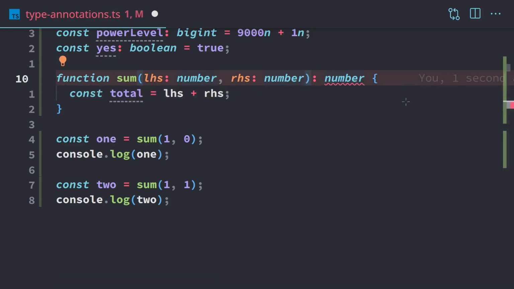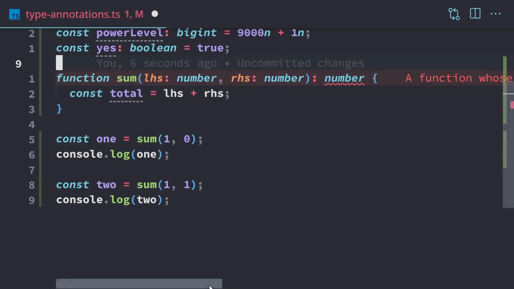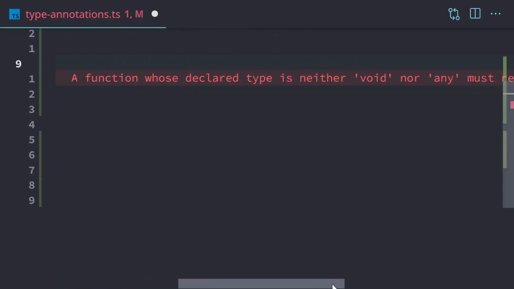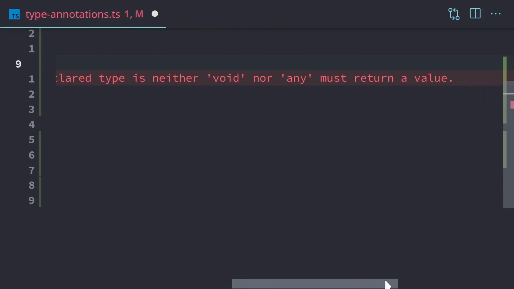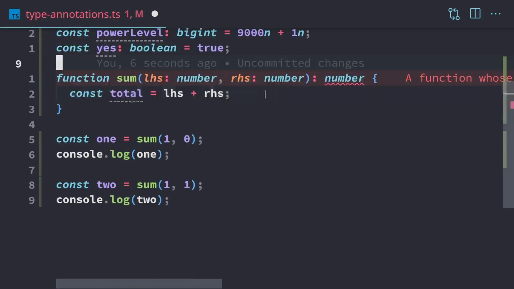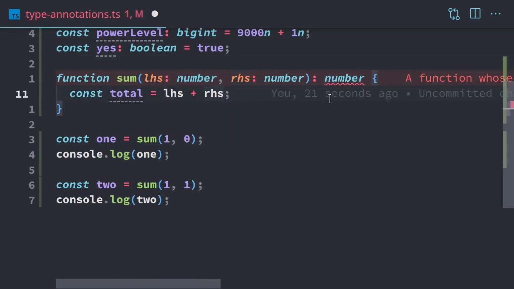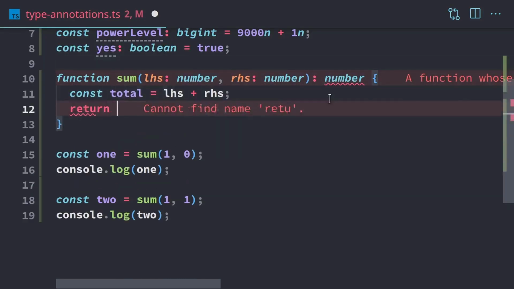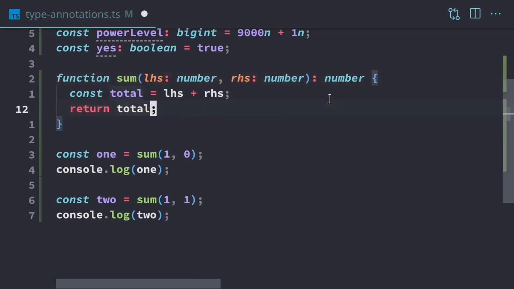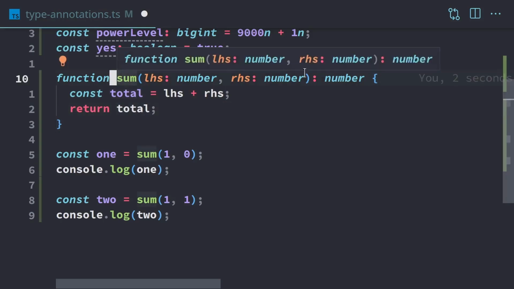And as we can see now, it's giving us an error again, just like before when we made the change. We take a look at this error, a little bit long. We have a function whose declared type is neither void nor any, must return a value. And in plain English, it's saying that we're not returning anything, and we need to be returning a number. So to fix this, we need to return our total. And now everything is fine again. So now it's impossible for us to call this function with the wrong data, and we always make sure that we have a number back.